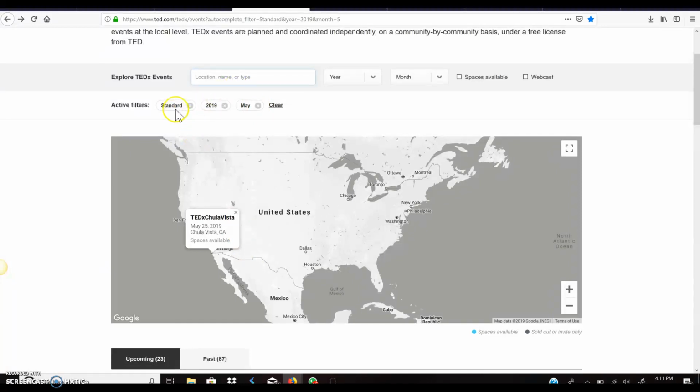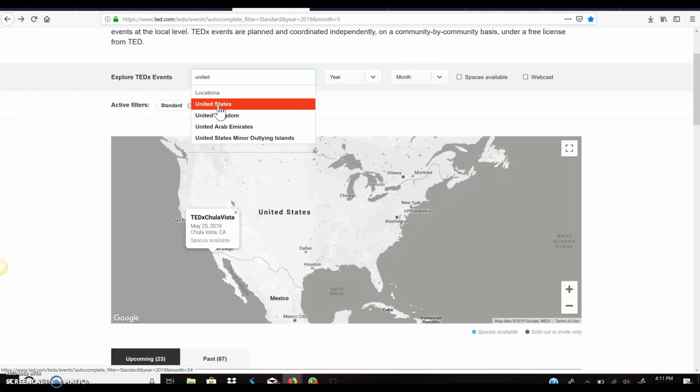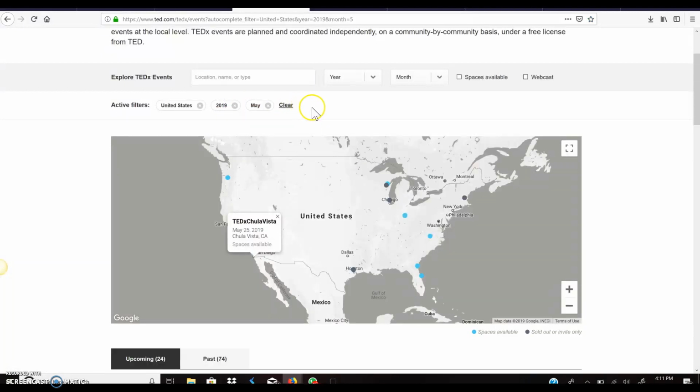So I have standard of 2019, I have May. If I type in the United States, it's probably going to zoom out because that means there is none in May in the United States with that type. So what it does is it zooms out and gives you other options. See how standard disappeared? So it's like, well, you could do it in the United States in 2019 in May, but it won't be standard. And this is how I know that it's not standard.